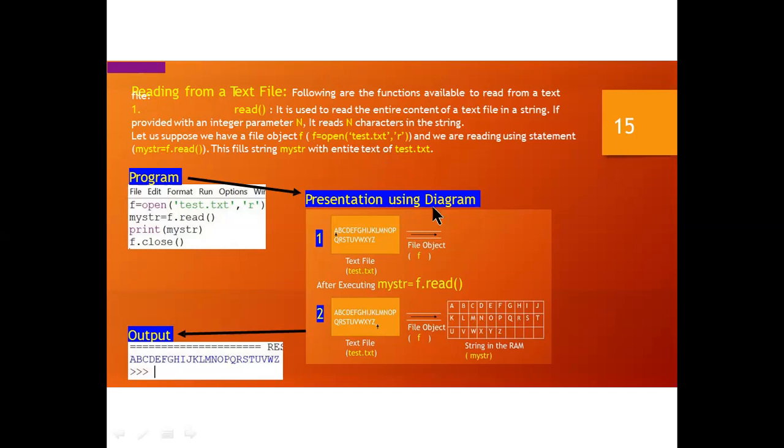So practice all these programs. I hope you will understand all these topics. This is a revision topic, and you can practice all the small programs. You can execute them. You can enjoy it by doing these programs. Thank you.